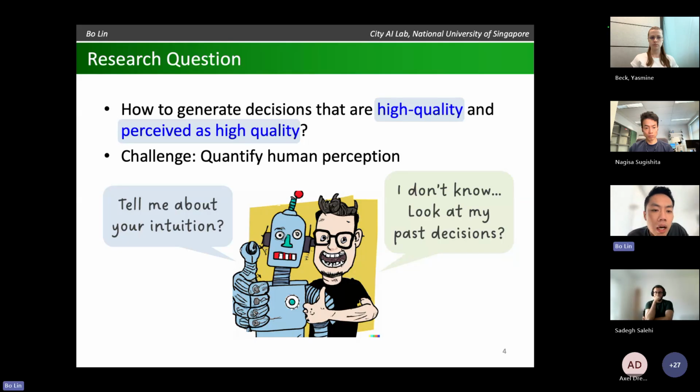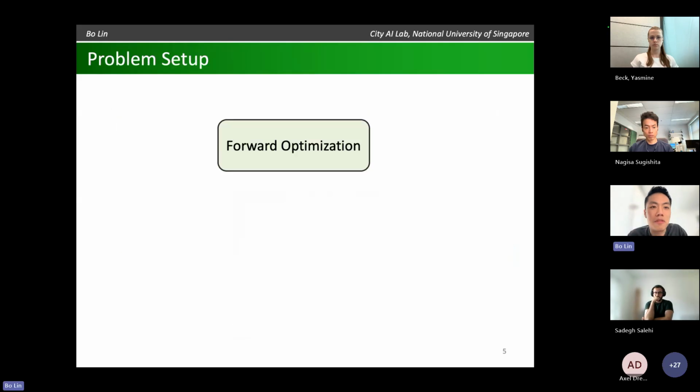With that, let me formally set up the problem for you. In this paper, we assume that when making a decision, people solve an optimization problem in their mind. I'm going to call this a forward problem because later I'll define another problem called the inverse problem. Throughout the presentation, I'll use the shortest path problem as an example, but the method is actually general. The only assumption we need here is that the problem is linear.